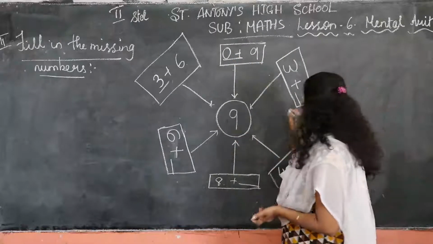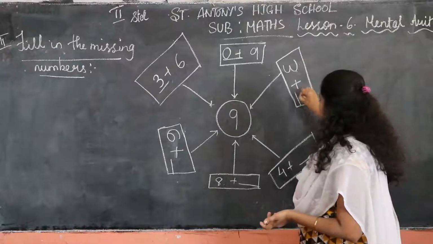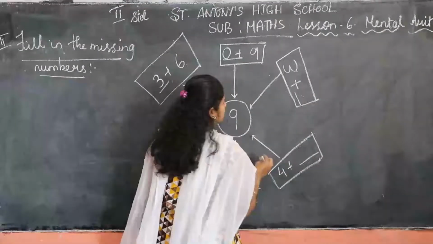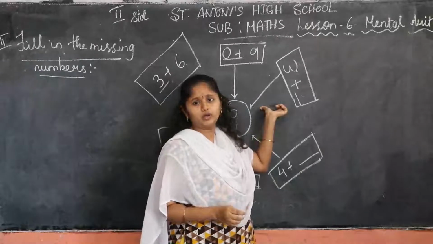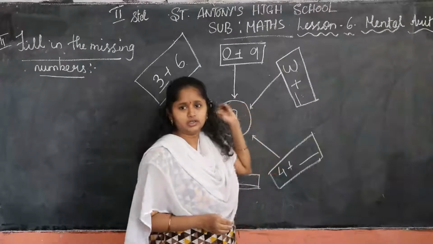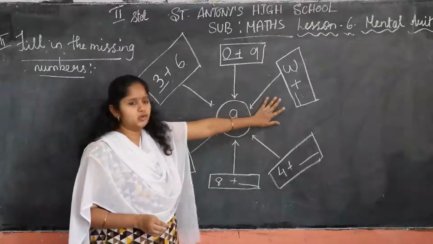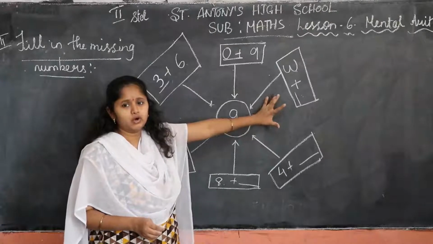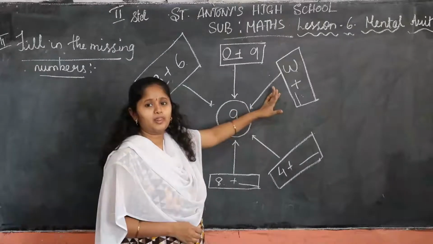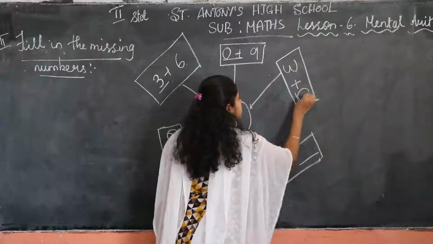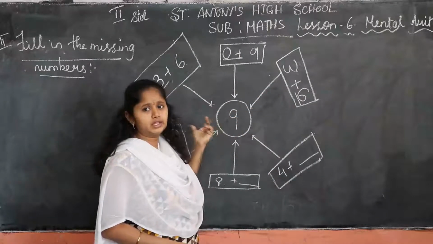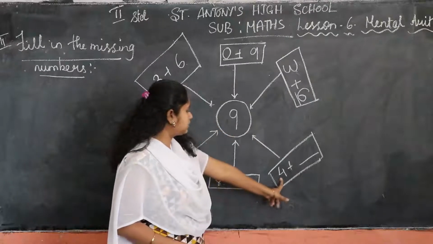Yes, children? Next, 3 plus what is our number? What number should we write? As I explained in the previous one, we have to do it here also. To get this 9, what should we do? Think it. 3 plus 6, we have to write it over here. 3 plus 6 is 6 plus 3 is 9: 7, 8, 9.